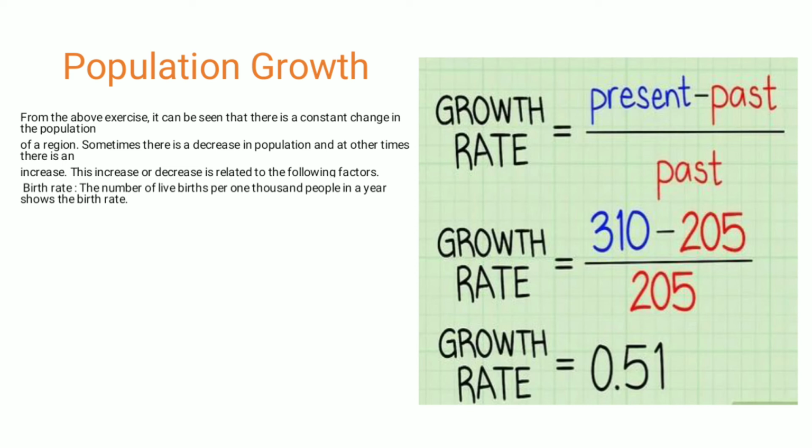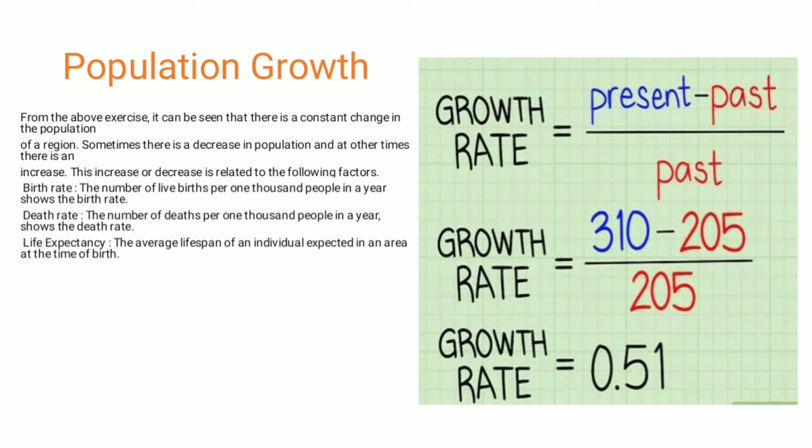So we have seen the factors. Birth rate is the number of live births per thousand people; underline the words live births. It shows the birth rate of that year. Death rate is the number of deaths per thousand people in a year; it shows the death rate of that particular year. Life expectancy is the average lifespan people are living, the average lifespan of an individual expected in an area at the time of birth.